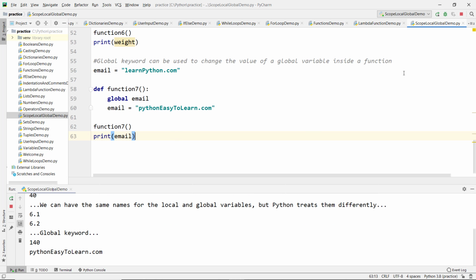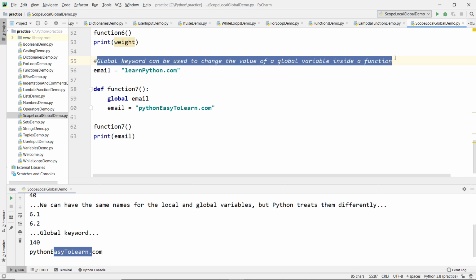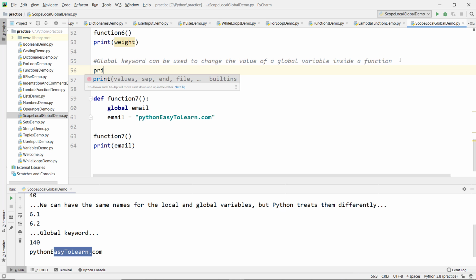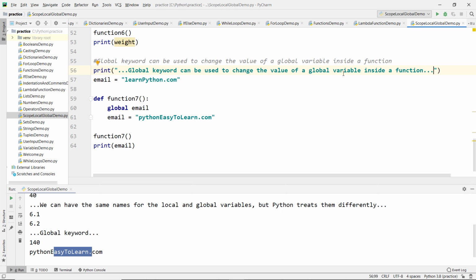So now let's run it. So we see the value pythoneasytolearn.com. So let's add this to the print function so we can see it in the console and run it. So before calling the function, let's try to print the email value.